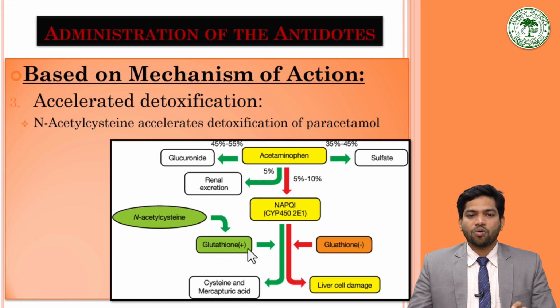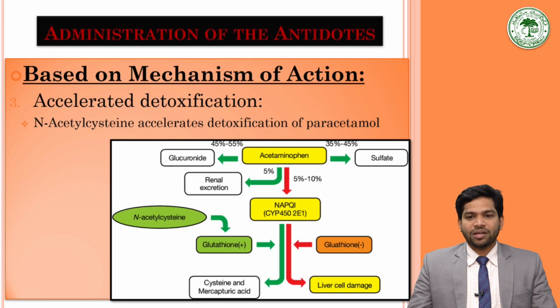And this glutathione is being formed with the help of N-acetylcysteine. So this causes the accelerated detoxification of the paracetamol. In this way, the liver damage is prevented. If the glutathione is lesser in content, NAPQI will act on the liver and will cause the liver damage.